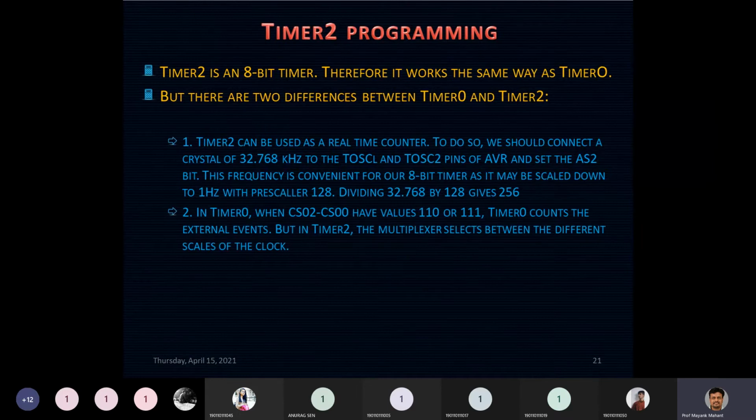The second point of difference is in timer 0, where we have CS02, CS01, CS00. If its value is 110, it is a falling edge selection. If it is 111, it is a rising edge selection. So it is used to count external events, but timer 2 cannot be used to count external events, because rather than counting external events, it would be counting the number of pulses of the crystal connected between these two pins of your microcontroller. So these are the two points of difference between timer 0 and timer 2.